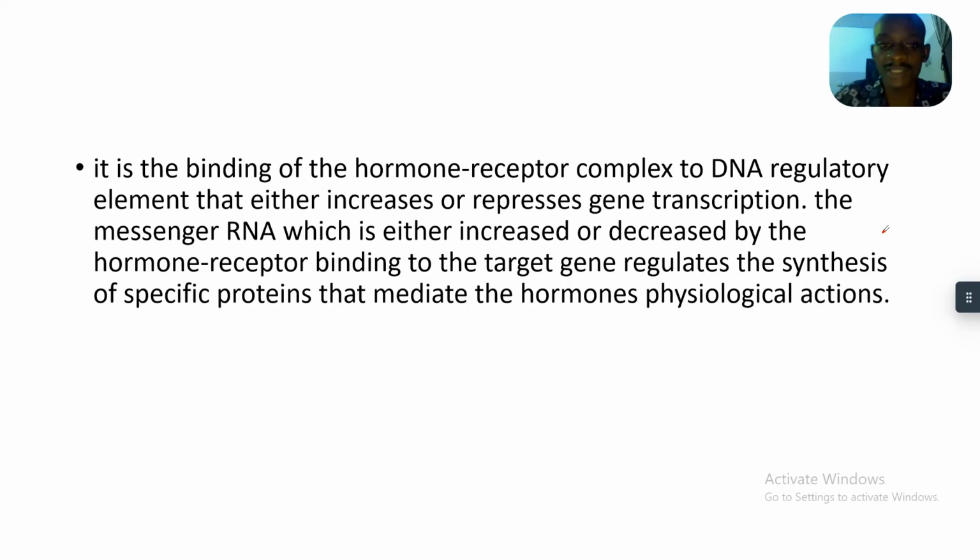The messenger RNA, which is either increased or decreased by the hormone receptor binding to the target gene, regulates the synthesis of specific proteins that mediate the hormone's physiological actions, either increasing or decreasing the effect.